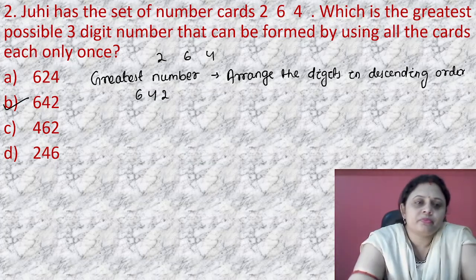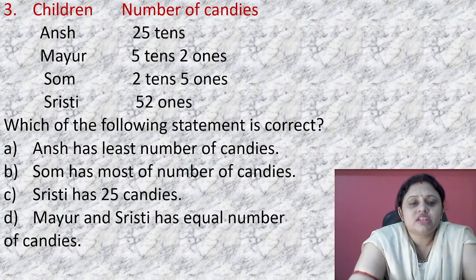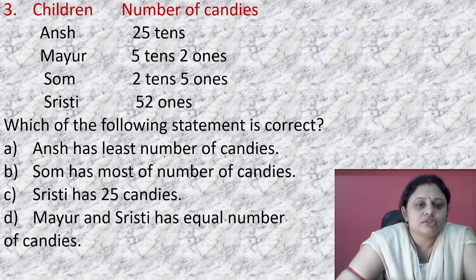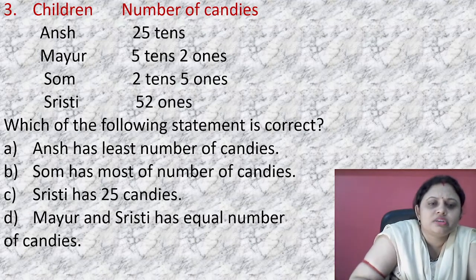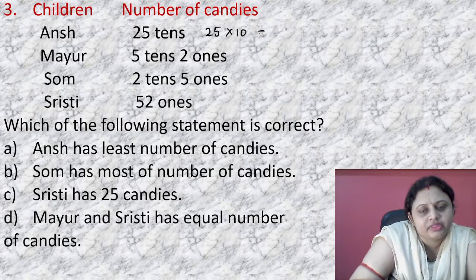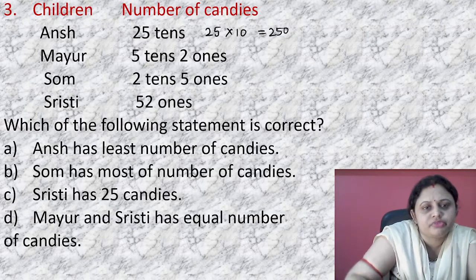Okay. So the next question: children and number of candies. Here are the names of some children, and the number of candies they possess is given. So Ansh, 25 tens. 25 tens means 25 into 10, that is equal to 250.